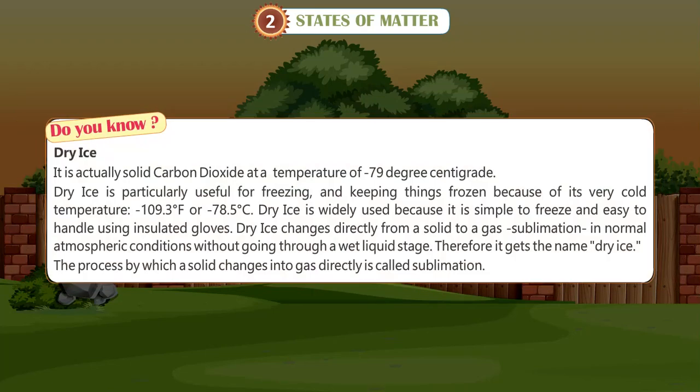Do you know? Dry ice. It is actually solid carbon dioxide at a temperature of -79 degrees centigrade. Dry ice is particularly useful for freezing and keeping things frozen because of its very cold temperature, -109.3 degrees Fahrenheit or -78.5 degrees Celsius. Dry ice is widely used because it is simple to freeze and easy to handle using insulated gloves.